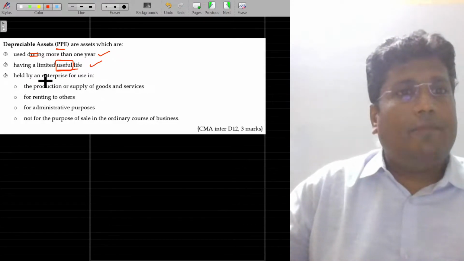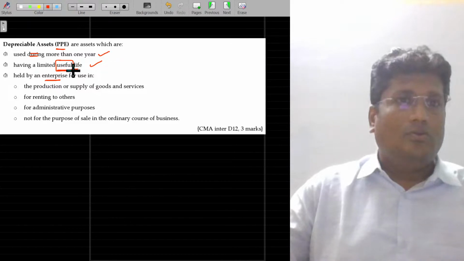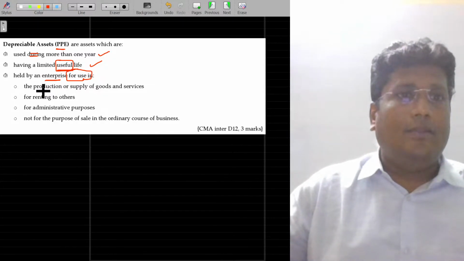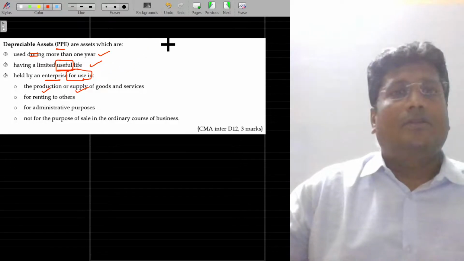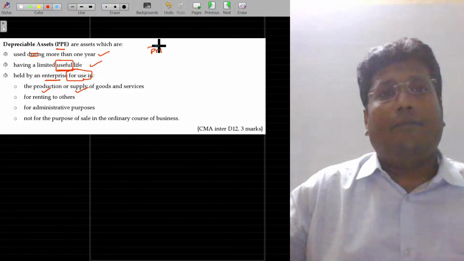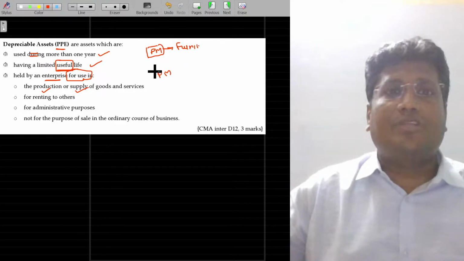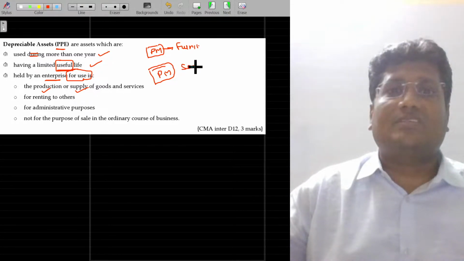And this is held by an enterprise for use. For use in what? They can use the asset for production or supply of goods and services. Okay. Using the plant and machinery, I can manufacture furniture. Okay. Using the plant and machinery, I can also render services.